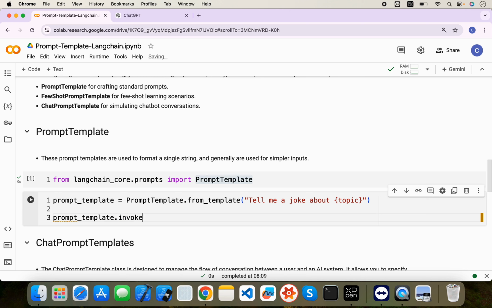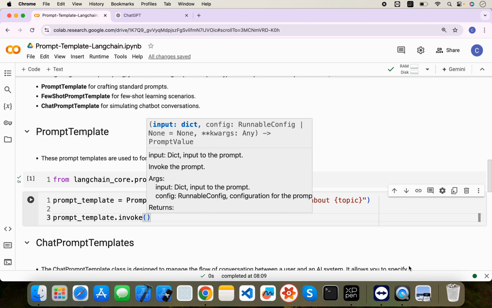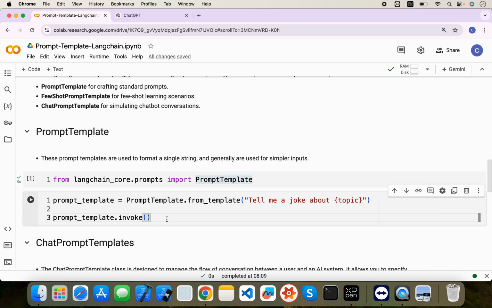So prompt_template.invoke. These are all a type of Runnable in LangChain. It is like a protocol in LangChain which comes with inbuilt features. As of now, just think that by using the invoke method it will run this. So we need to pass our topic, which is dynamic. The invoke method will receive one dictionary in which we will provide a topic.